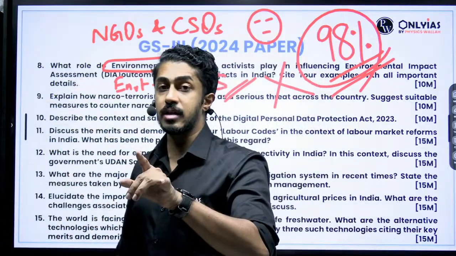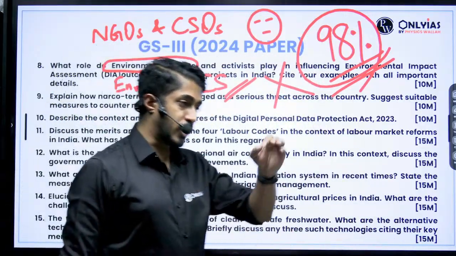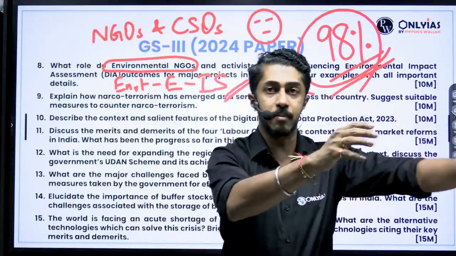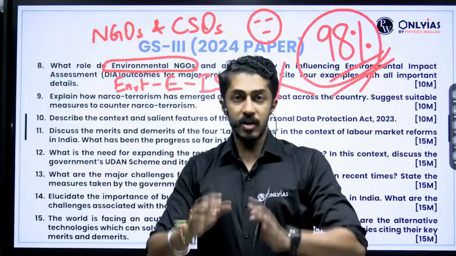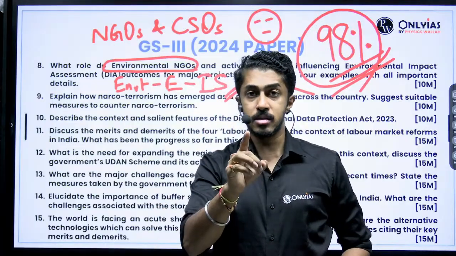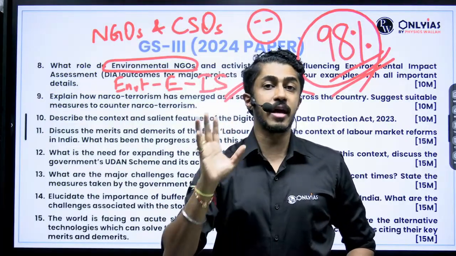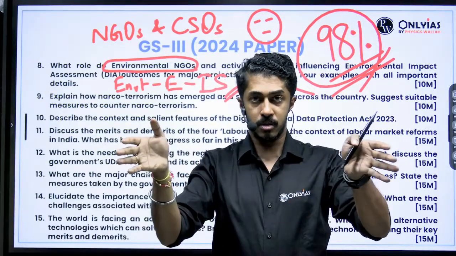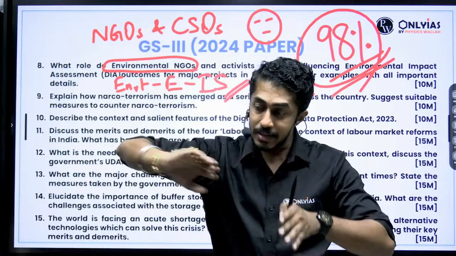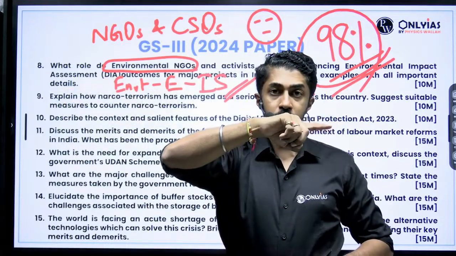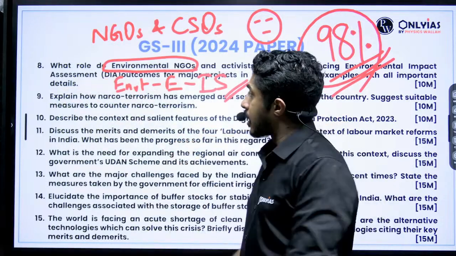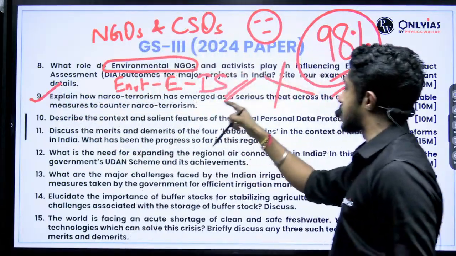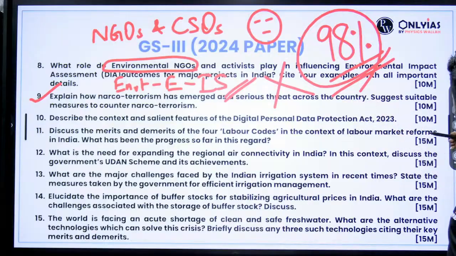It connects everything. Please remember, even though we say, okay, economics, this many questions came, internal security, that many questions came, please understand, UPSC doesn't make a segregation between topics. UPSC keeps the topics very open. UPSC wants you to interconnect and interrelate. Got the point here? Now look at the 9th question. Explain how narco-terrorism has emerged as a serious threat across the country.